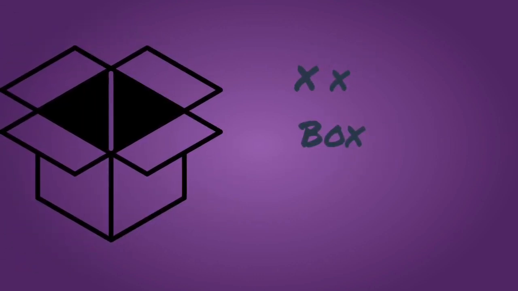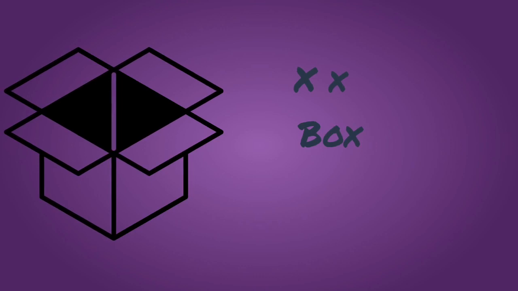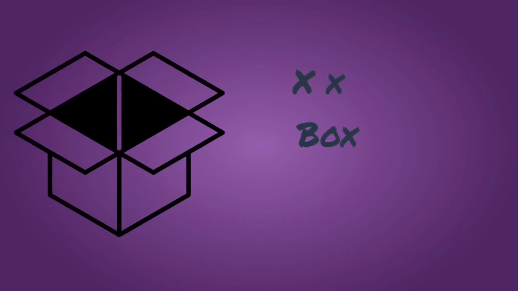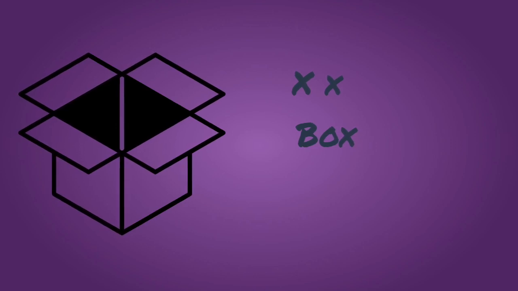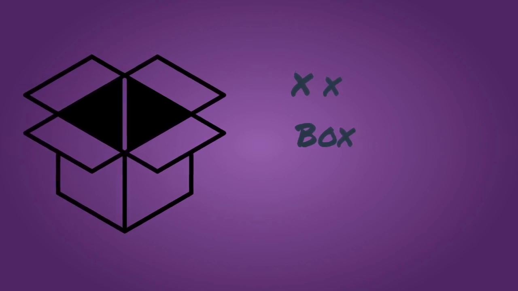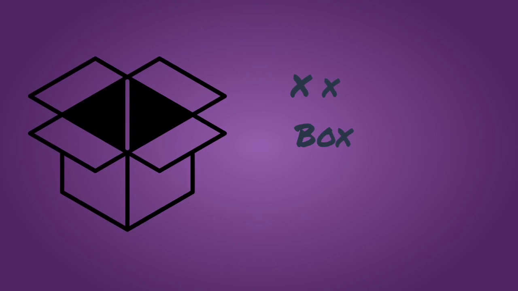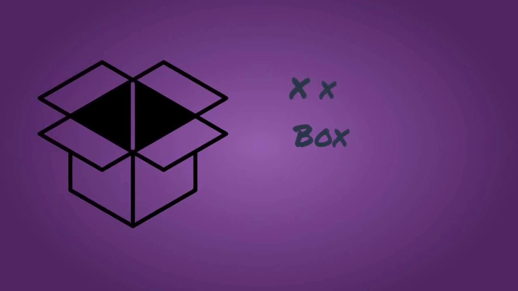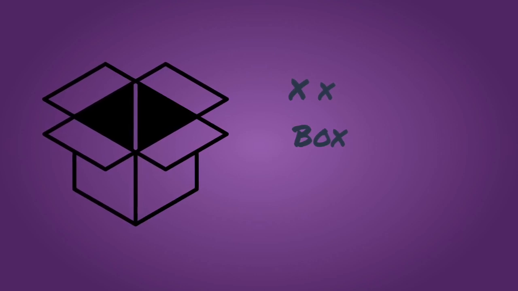X. The sound is x. The letter is X. The sound is x. The example here is in the word box. It's not the B, it's not at the beginning, it's the end of the word. The box. X. Okay? So you hear the sound here, box.